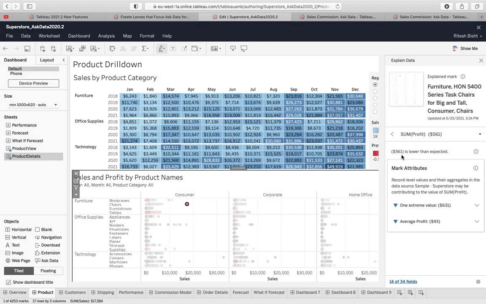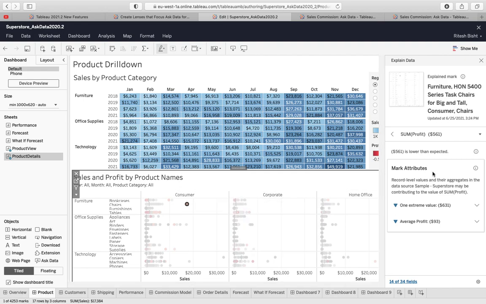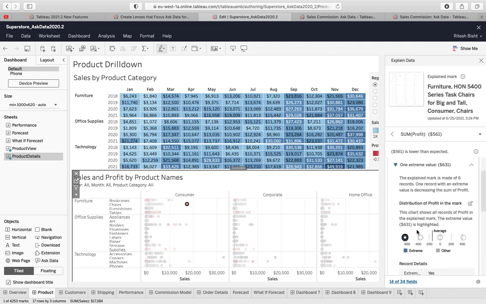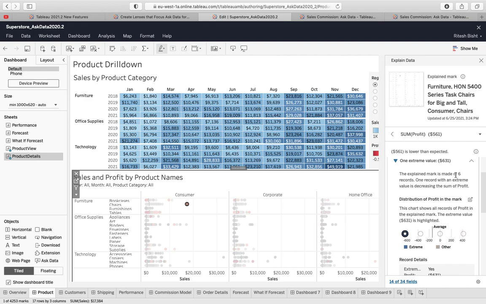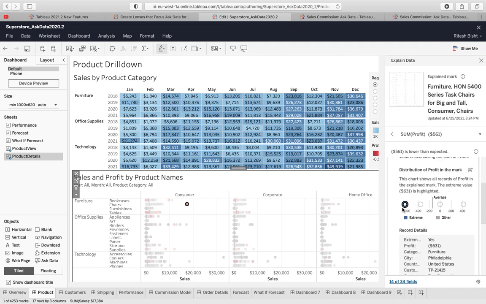Now minus 561 is lower than expected. Okay, this is my minus 561. Now why is this so low? So there is one extreme value, minus 631. The explained mark is made of six records. One record with an extreme value is decreasing the sum of profit. So there is one extreme value over there, and it has highlighted the same.